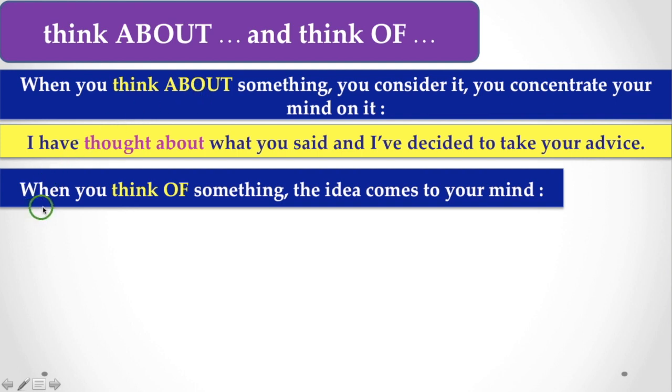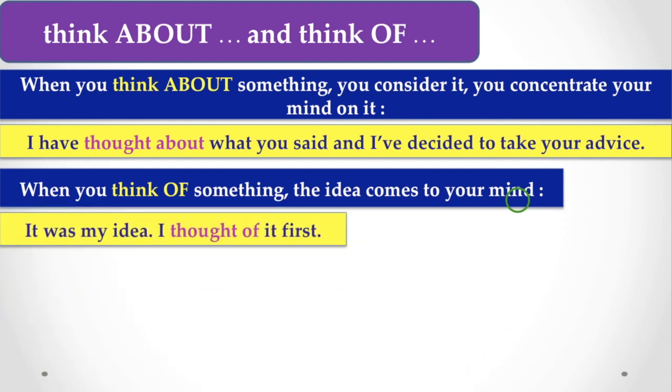Now, when you think of something, the idea comes to your mind. That means if I think of you, I try to remember you or am just remembering you. Here is the example for you. It was my idea. I thought of it first, because this idea came to my mind first.